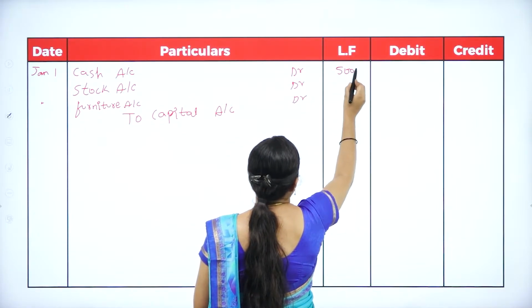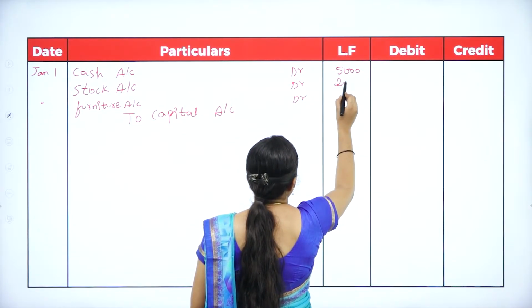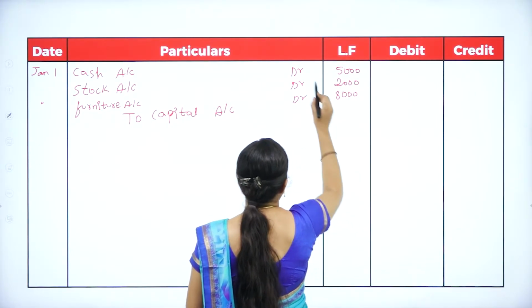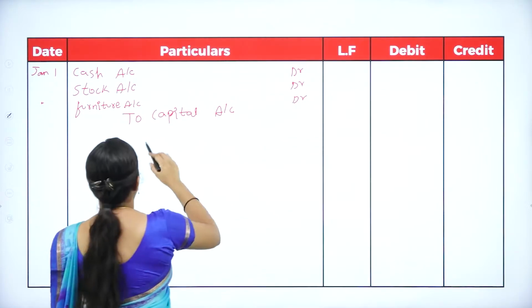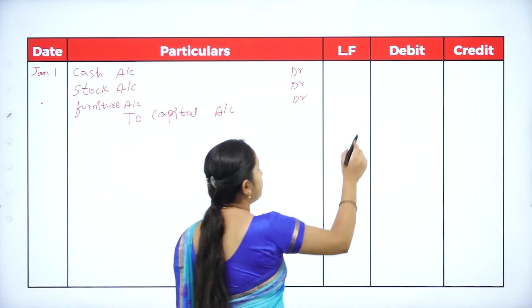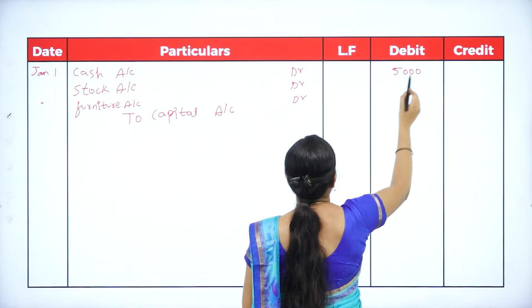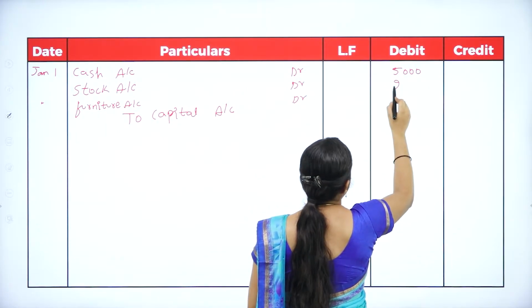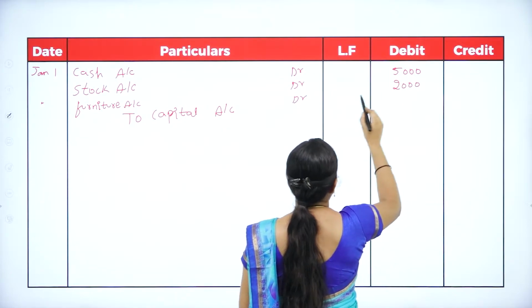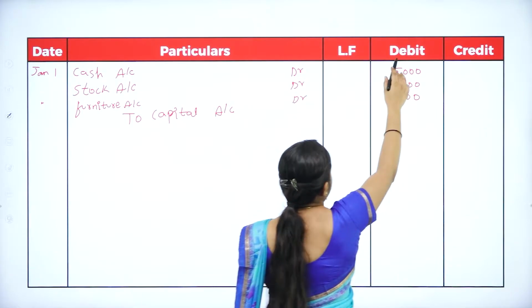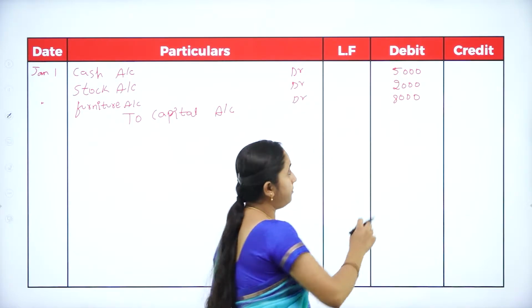Cash of rupees 5,000, stock of rupees 2,000 and furniture of rupees 8,000. All this is a debit item, and you should write it in the debit column.